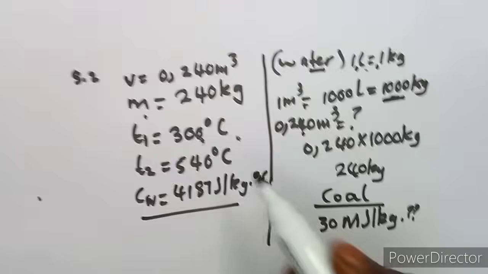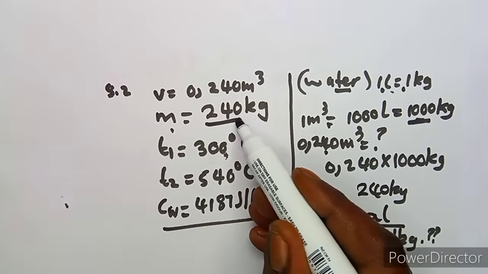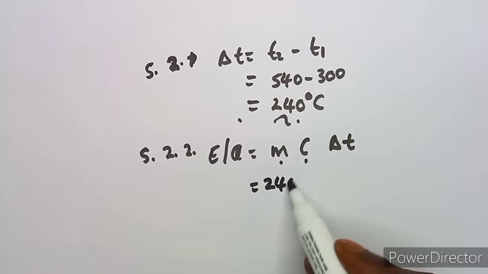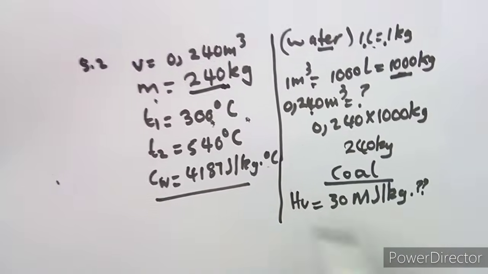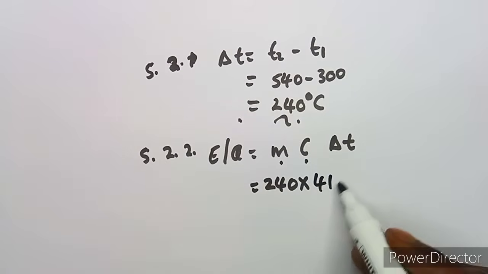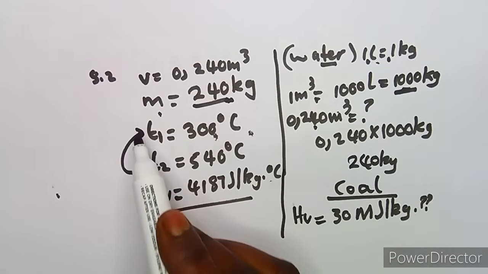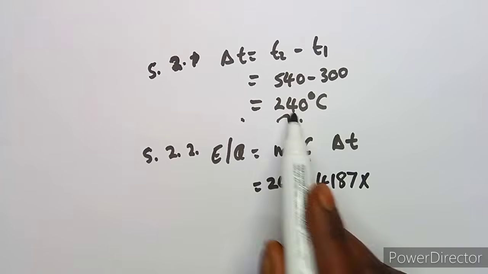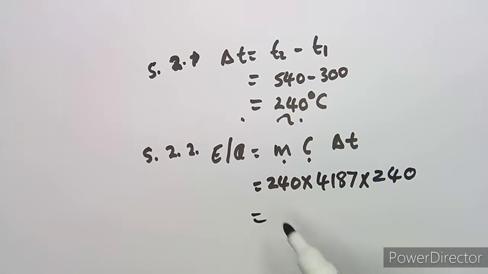The mass of water, remember we've got the mass of water, which is 240 kgs here, so it's going to be 240 times the specific heat capacity of water, which is 4187, times the change in temperature. So actually the change in temperature is T2 minus T1. We calculated this before, so you can just substitute.